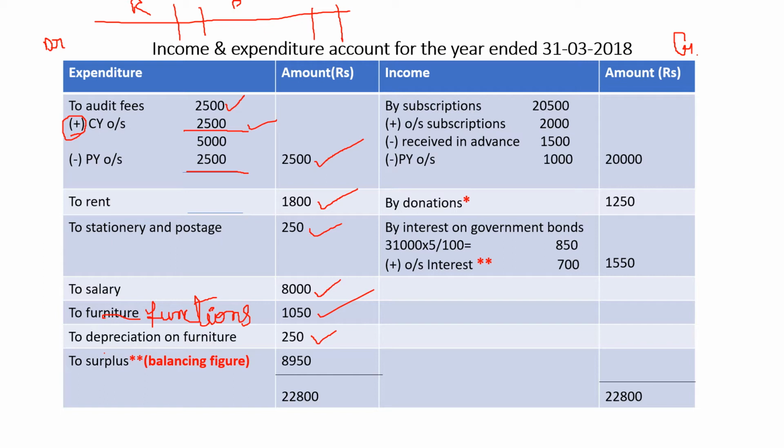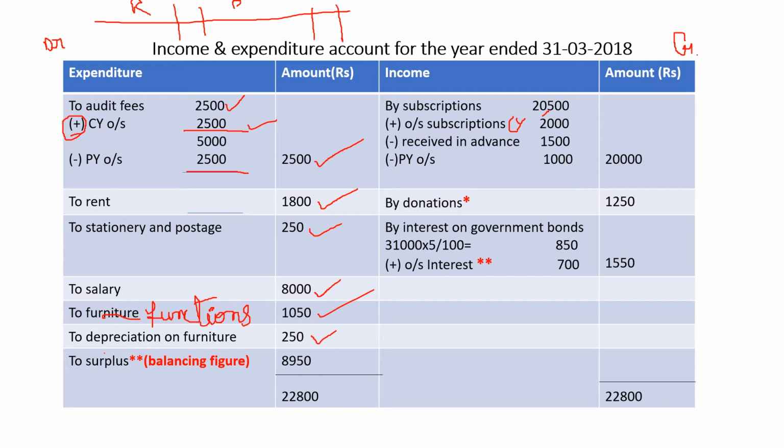Then it is given subscriptions. So by subscriptions 20,500. 20,500 right in the inner column because we have adjustments. Then in the adjustments, adjustment number 4, outstanding subscriptions rupees 2000. Outstanding subscription, as given in the adjustment, is relating to the current year. So current year outstanding subscription 2000.